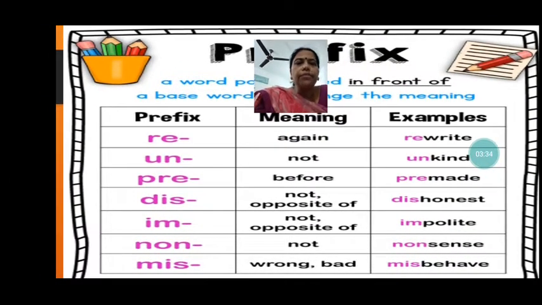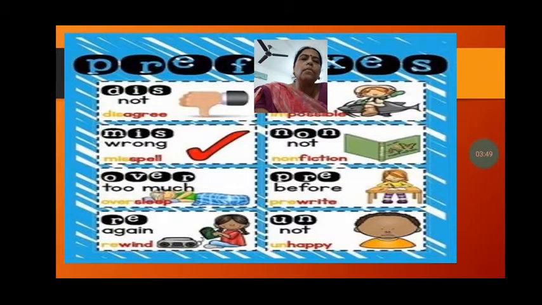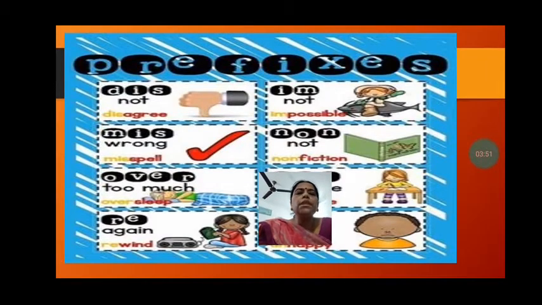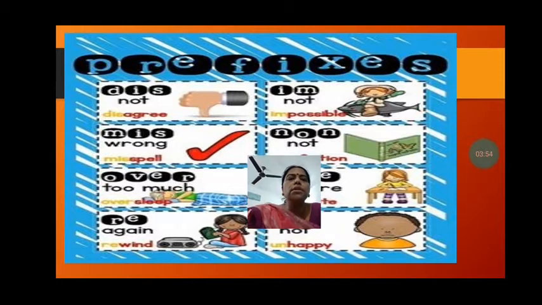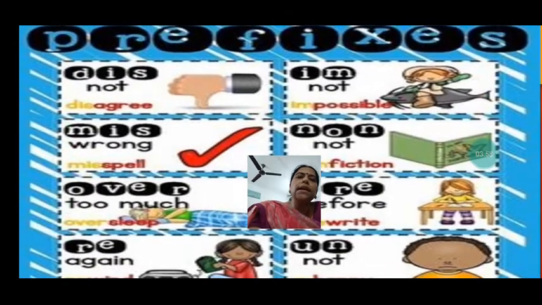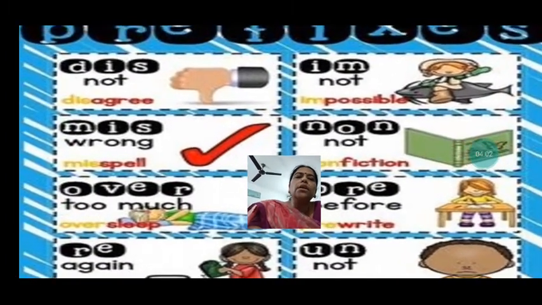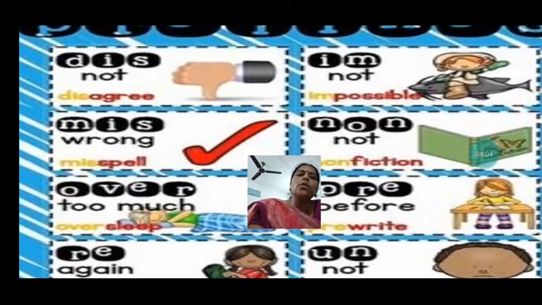Then we have miss, that means wrong or bad. Like misbehave, that means the person is not behaving nicely. That is badly behaved. So that is misbehave. Now see here some more. This means not, do not. See here, agree. When we add the prefix dis, it becomes disagree. The person is not agreeing. Misspell means not spelled nicely. The spelling is wrong.